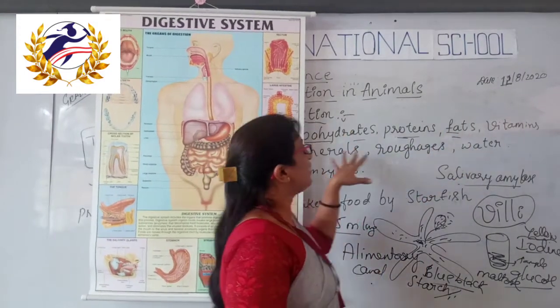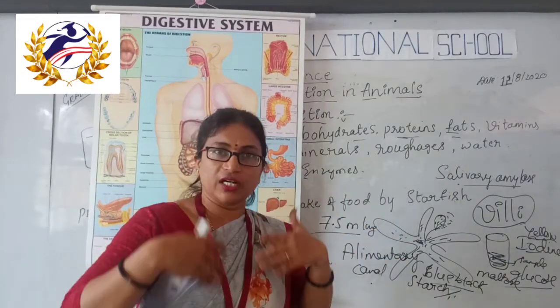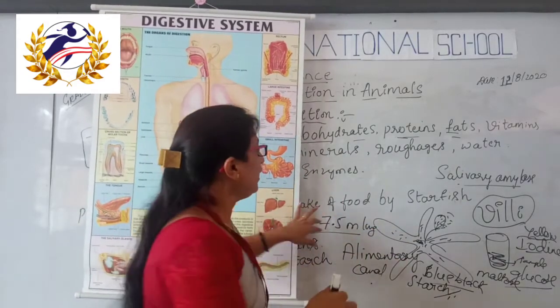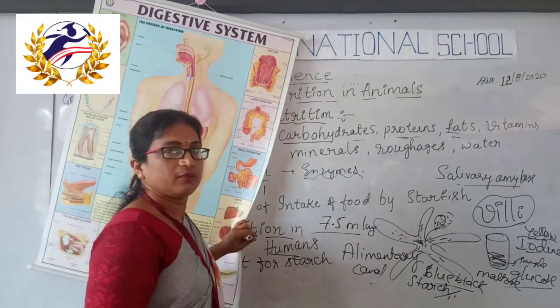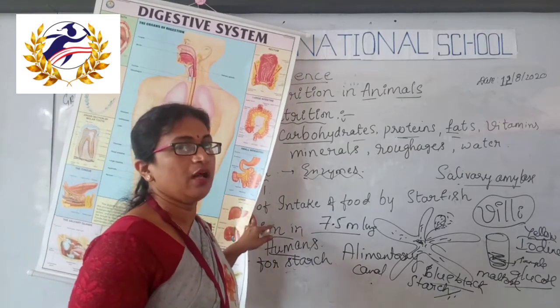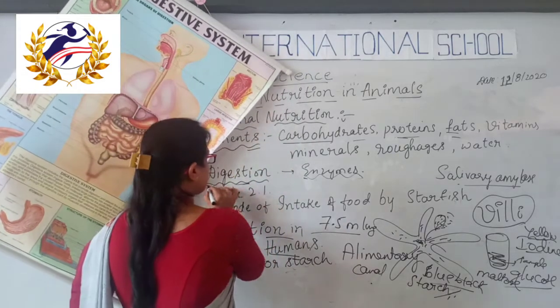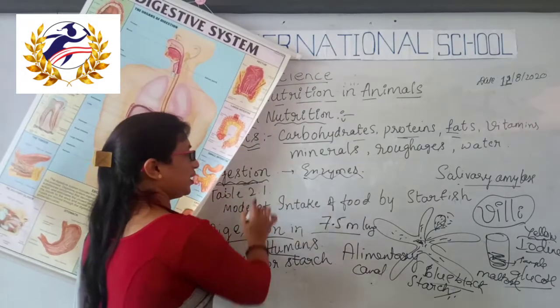In the same way, vitamins, minerals, roughage, water, these complex food items are converted into simpler forms by using different enzymes released by different parts of our body. This process is called digestion.